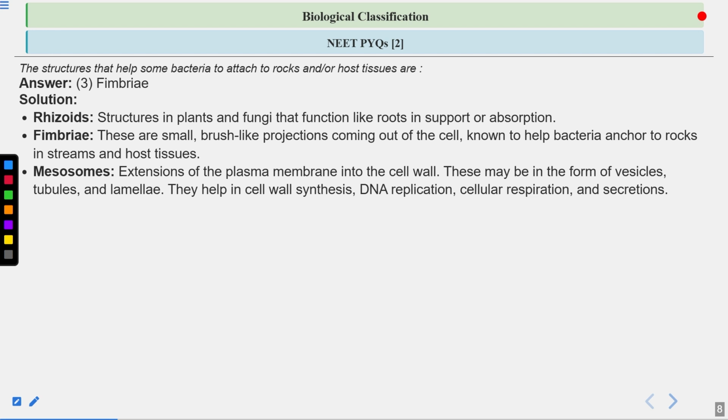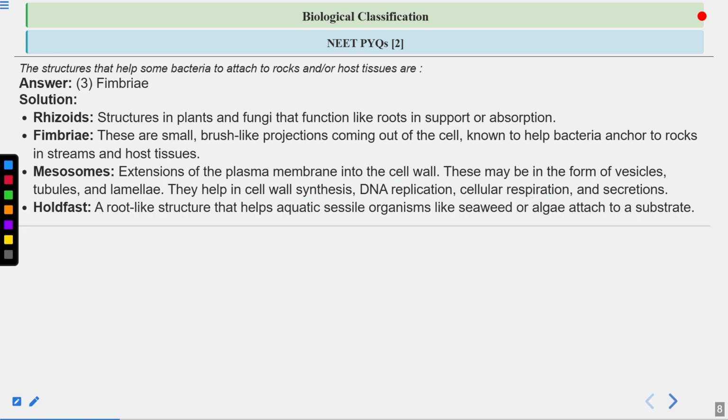Then mesosomes are the extensions of the plasma membrane into the cell wall. They may be in the form of vesicles, tubules, and lamellae. They help in cell wall synthesis, DNA replication, cellular respiration, as well as secretions.